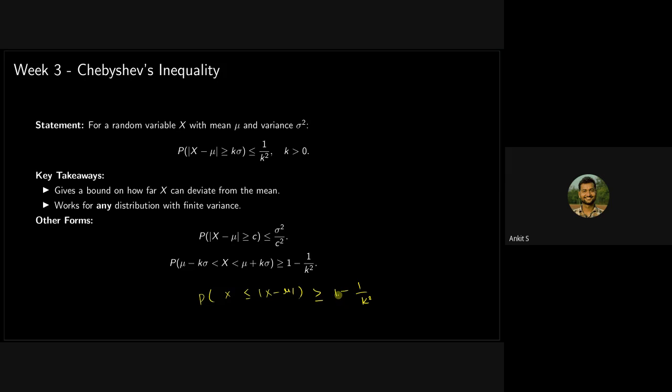Any one of you confused about this? Yes, can you please go through it again? Yes, so look, the purpose of any inequality is to be able to give some lower bound or upper bound on the probability, not to calculate the exact probability, because we are not always able to calculate the exact probability. Sometimes we are happy with just the upper bound, that it will not go beyond this, or a lower limit.